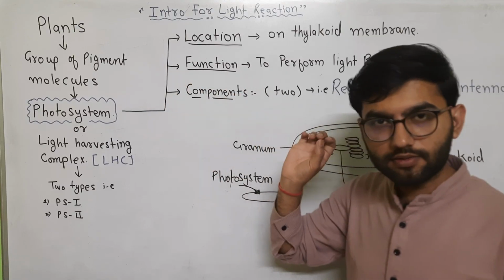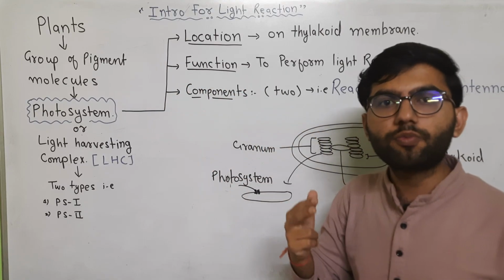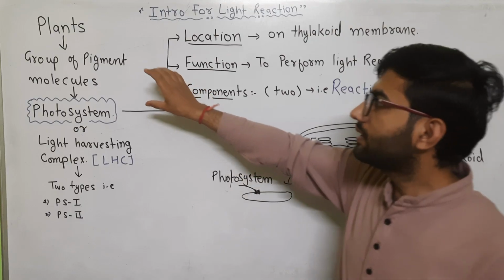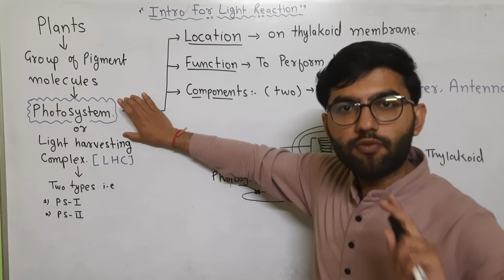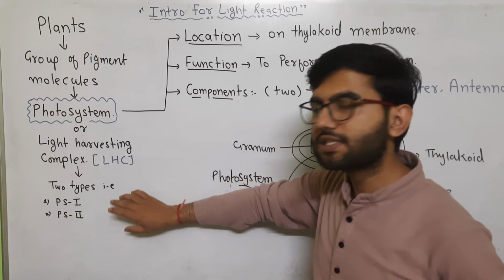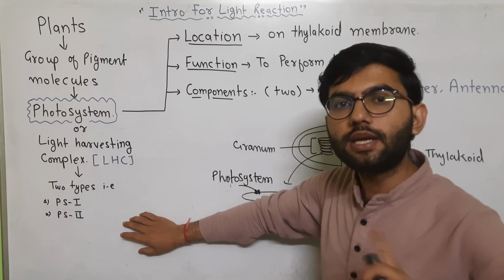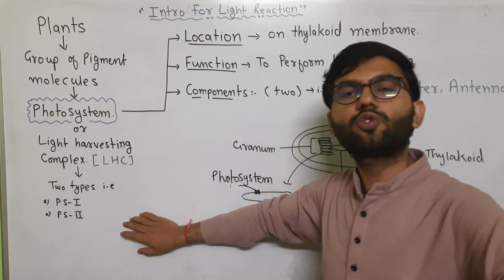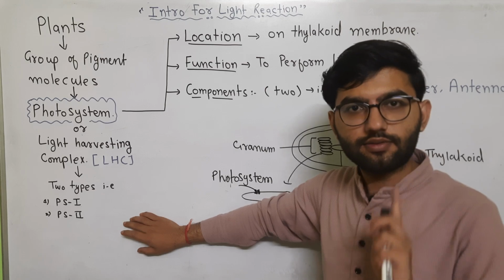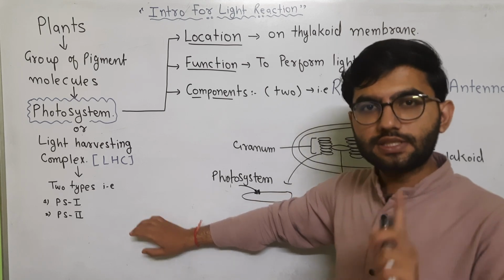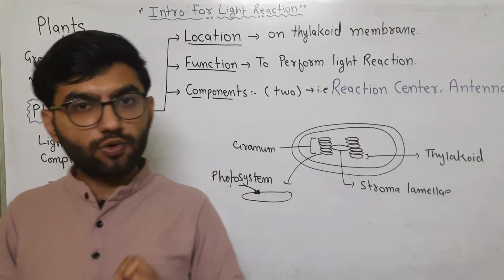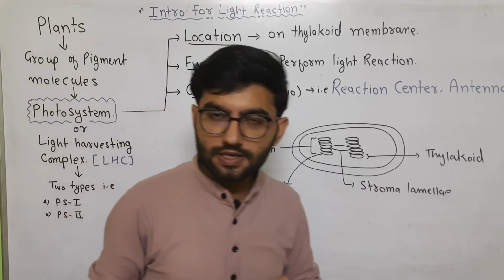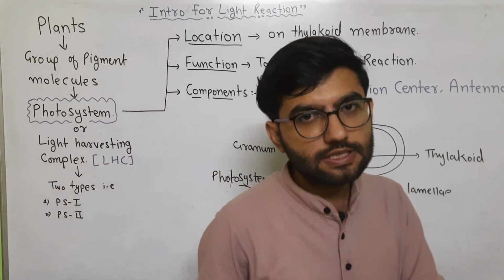has groups of pigments, and there are two types of groups of pigments. This group of pigments is called a photosystem. So within the plant there are two types of photosystem, that is photosystem first and photosystem second. It doesn't mean that each photosystem has two types of photochemicals. Okay, understand? So what is the meaning of this line? That the plant has two types of photosystem. One is photosystem first and another type is photosystem second.